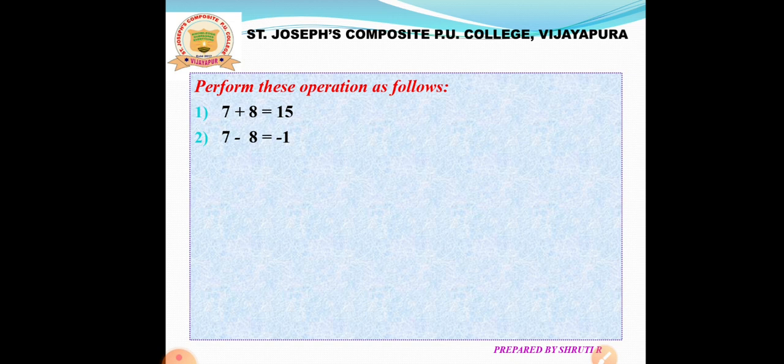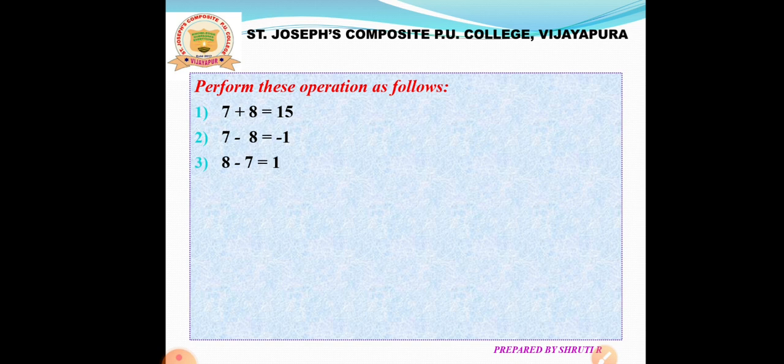Why? Because both are having different sign. 7 is having positive sign but 8 having negative sign. If two integers have a different sign, then we have to subtract and keep the sign of larger value. Here larger value is 8. So for 8 minus is there. Therefore we will get minus 1.